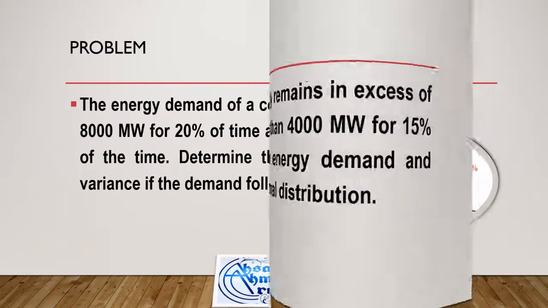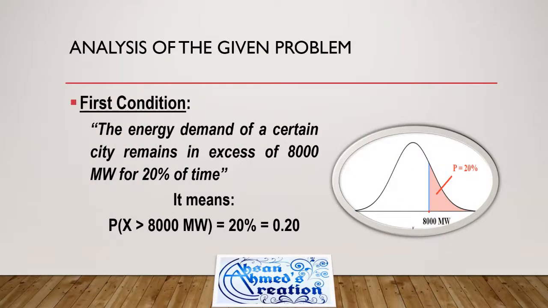Now, first we have to analyze the given problem. First condition: the energy demand of a certain city remains in excess of 8,000 megawatt for 20% of time. It means we have to find the occurrences whose probability is 20% time that the occurrences are more than 8,000 megawatt.